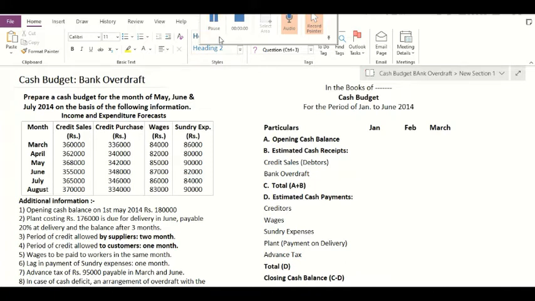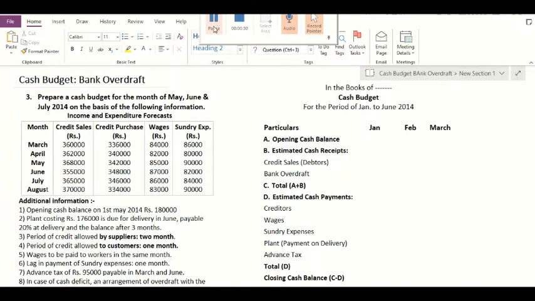As you know, bank overdraft is a facility provided by the banks to its customers who have good credit worthiness. Under this facility, the firm, despite having no money in its bank account, can withdraw money up to a certain limit. So now let us move towards our example.